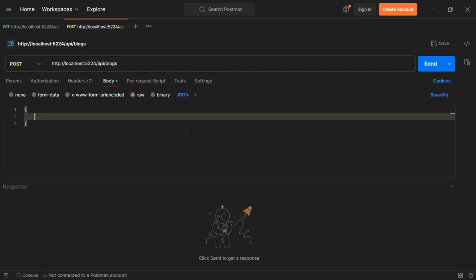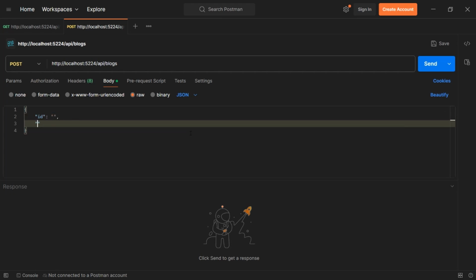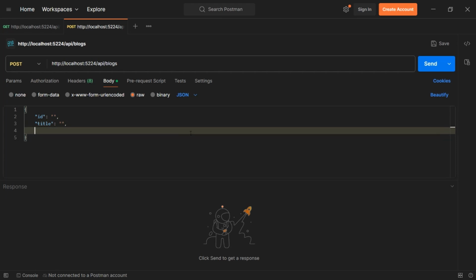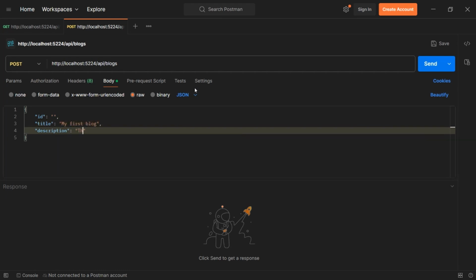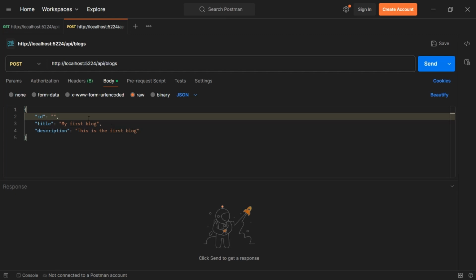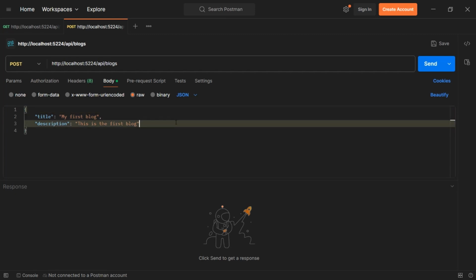I'm then going to create a JSON object here that represents the blog. So we know there's an ID property, there's a title property, and there's a description property. So I'm going to put in the title, my first blog. This is the first blog. Now we wouldn't normally allow the user to specify their own ID, so let's remove this. This is one of the things that I said earlier we will need to change in the future.